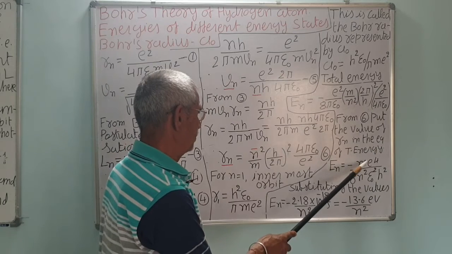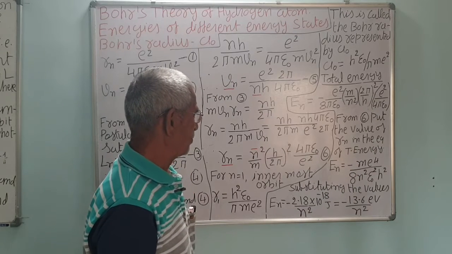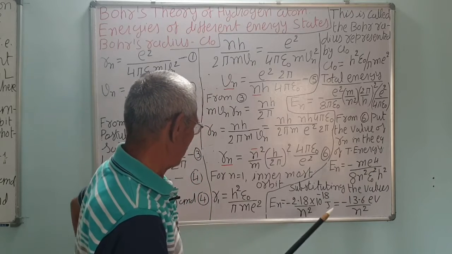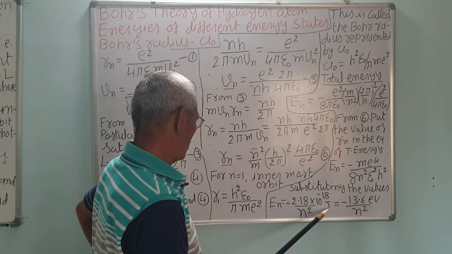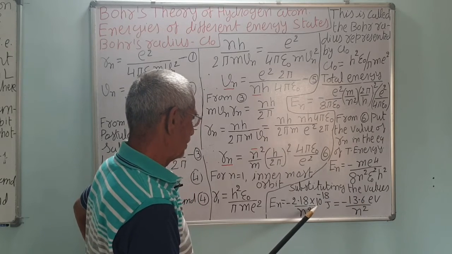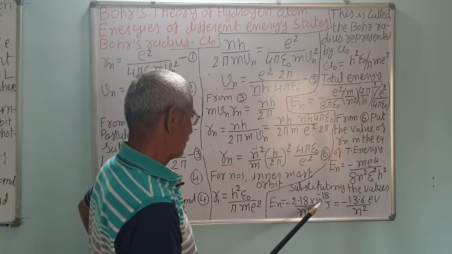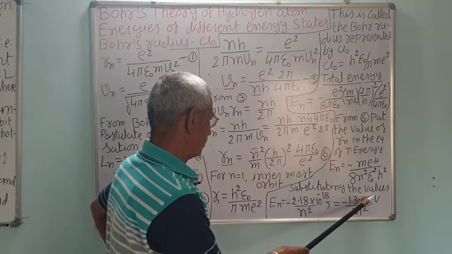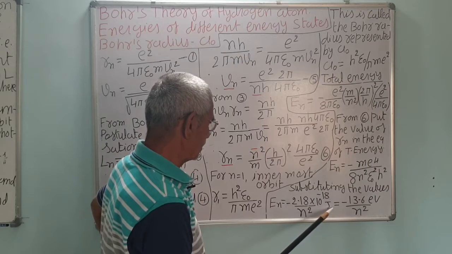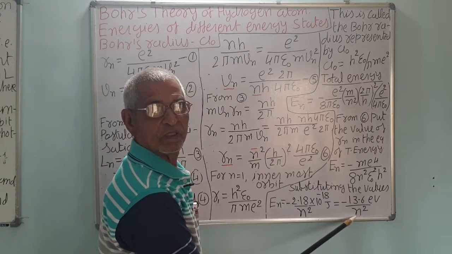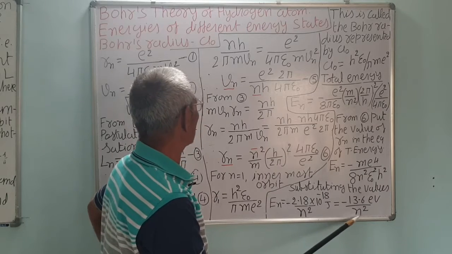Mass you know, correct? 9.1 into 10 raised to minus 31 kilogram, or it will be given in some data in the question. And that is equal to minus 13.6 electron volt, correct? That is to be converted into electron volt. So 13.6 electron volt upon n squared. So energy decreases inversely to the square of the orbit.